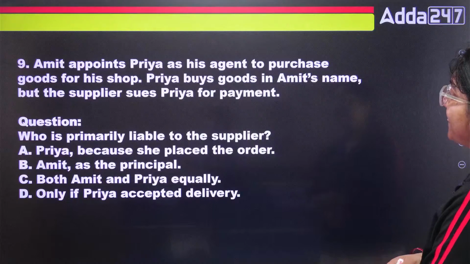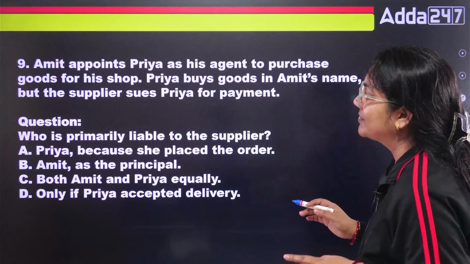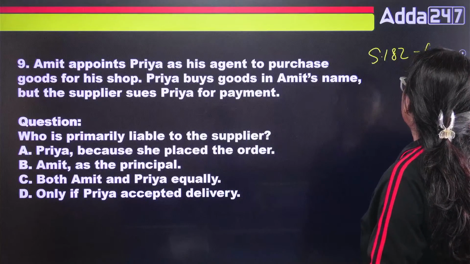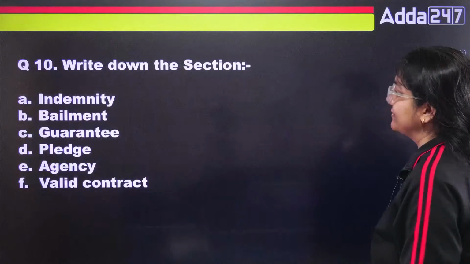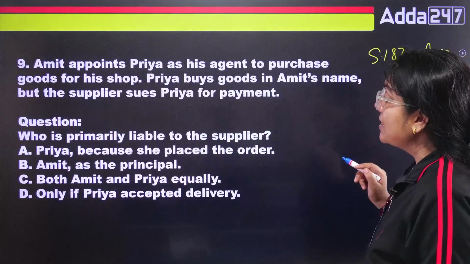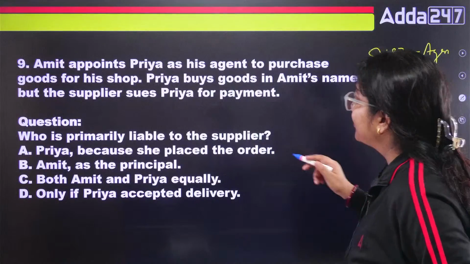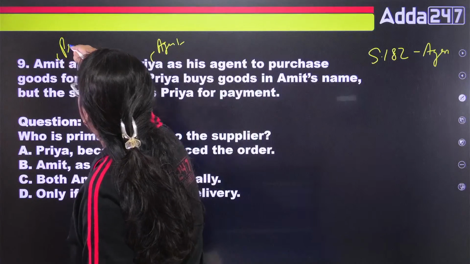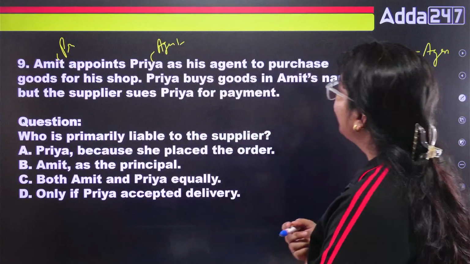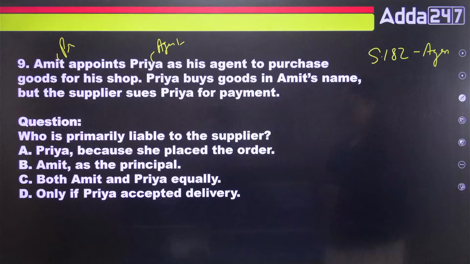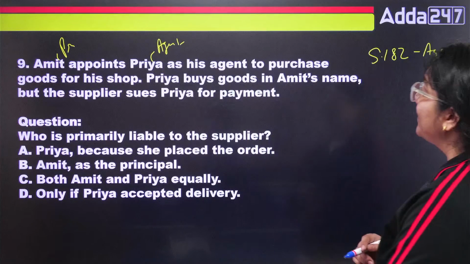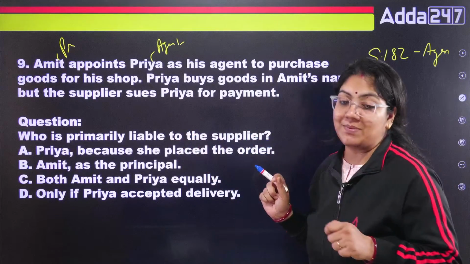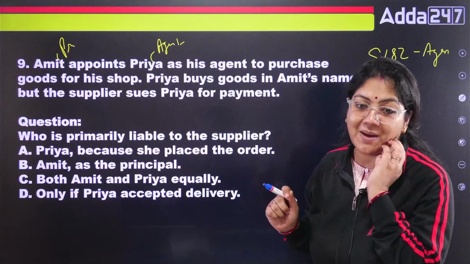Amit appoints Priya as his agent to purchase goods for his shop. So this question is Section 182. Let's talk about the contract of agency. So Amit appoints Priya as his agent. Priya is the agent in this question and Amit is the principal. Priya buys goods in Amit's name, but the supplier sues Priya for payment. Who is primarily liable to the supplier? Tell me class, who is primarily liable?